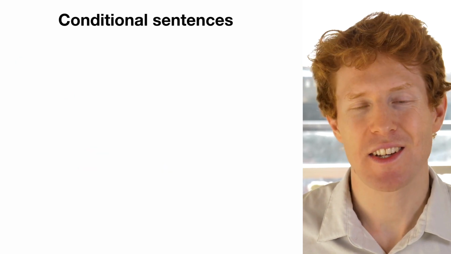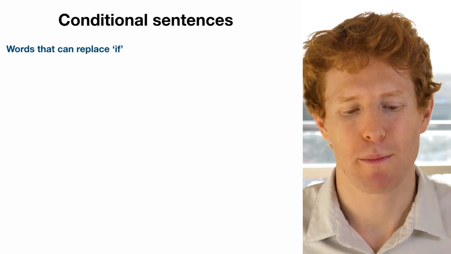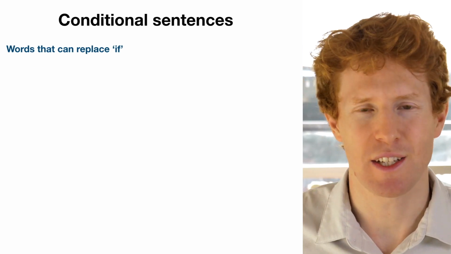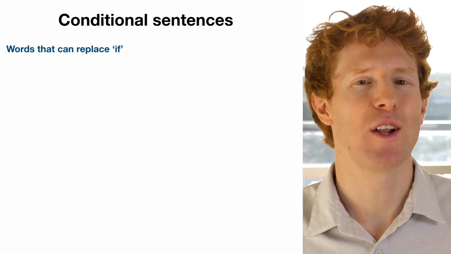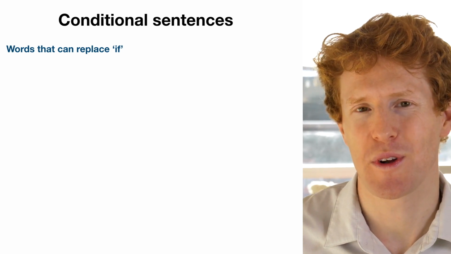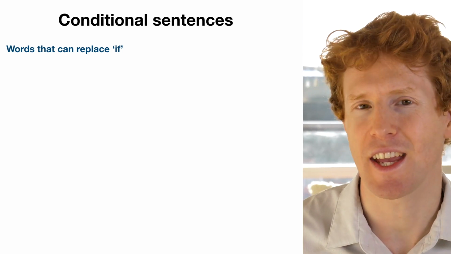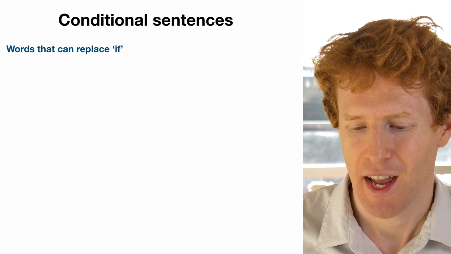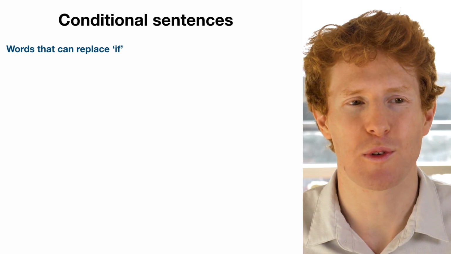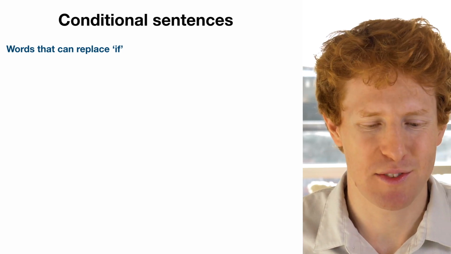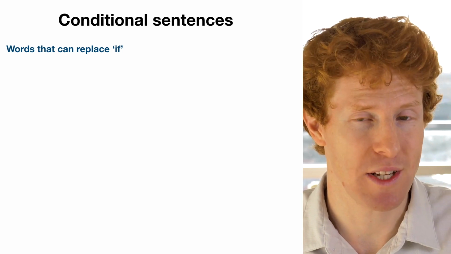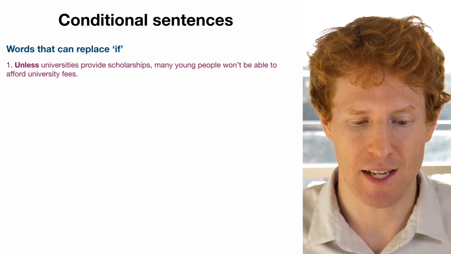Okay, now the last thing that we're going to look at today is some other words that can replace if. Now, there are lots of phrases that can replace if, words like in case or provided. However, I think the most useful substitutes for if are, this is for IELTS writing that is, unless.